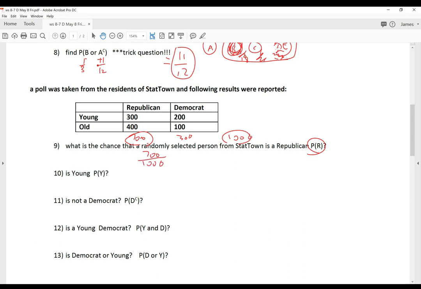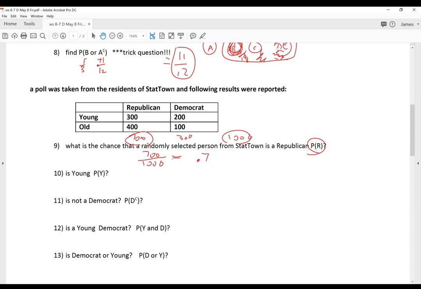The only time you change that bottom number 1,000 is if you have a bar, the conditional probability, which will happen later. So that's just 0.7. Or you could leave it as 7 over 10, but reduce or change to the decimal number.